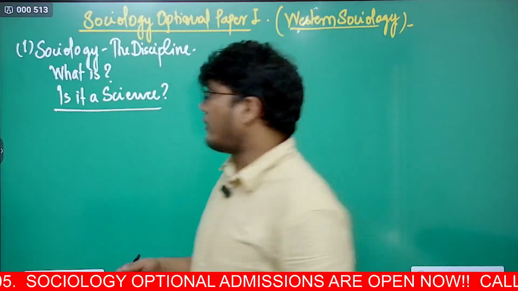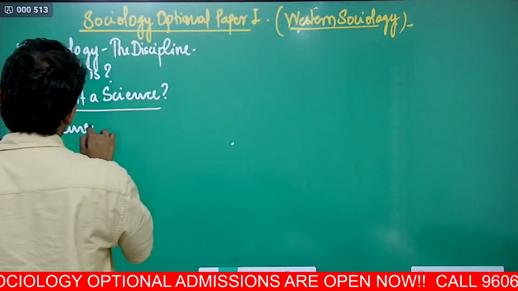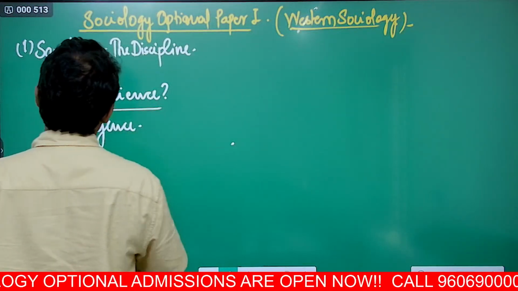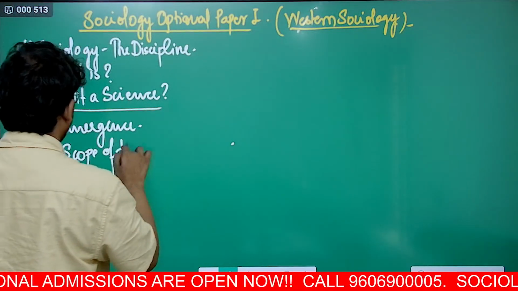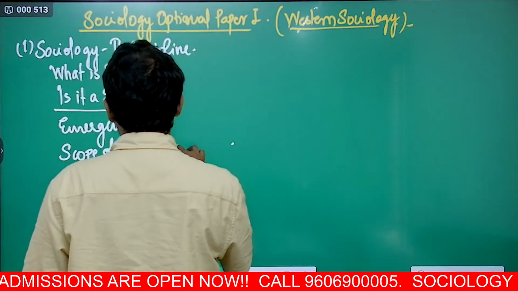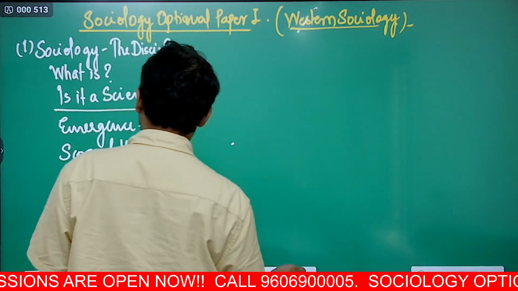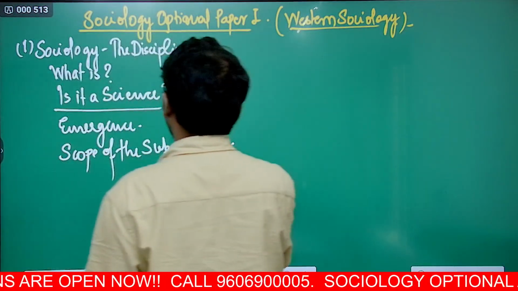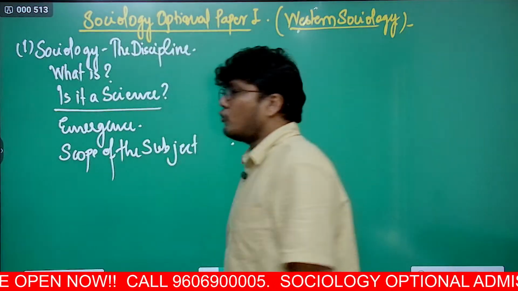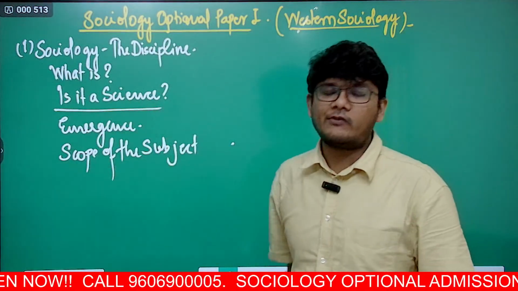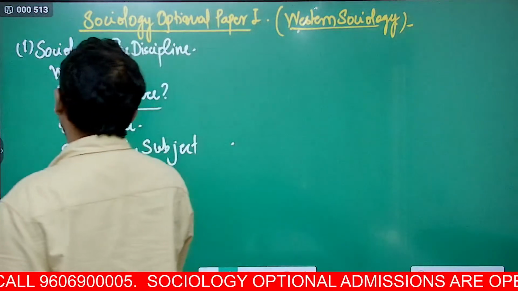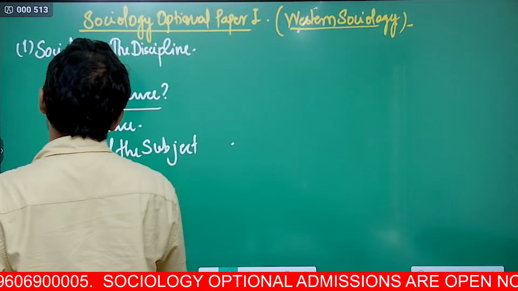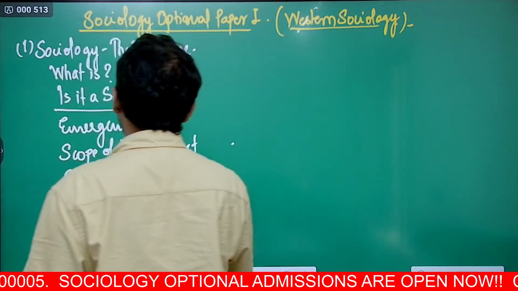So you can talk about the emergence of sociology. Then you will talk about the scope of the subject, the different scope of the subject. Right, so these are the things we will see. And one more important micro topic here we will see is sociology and common sense.